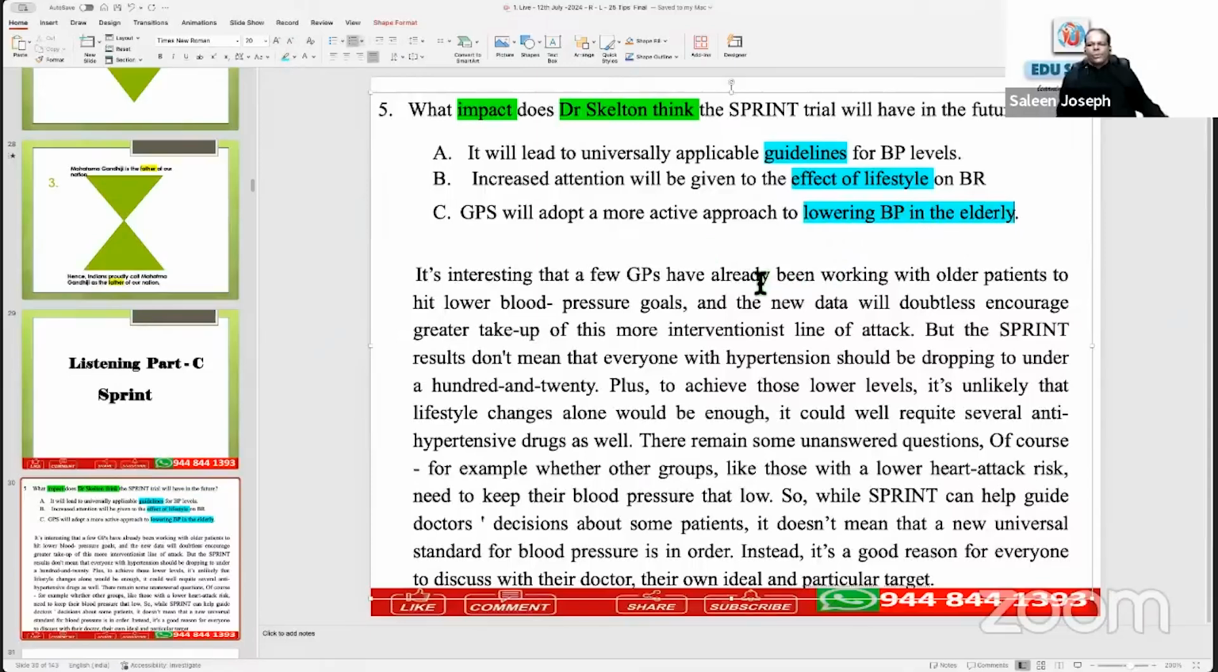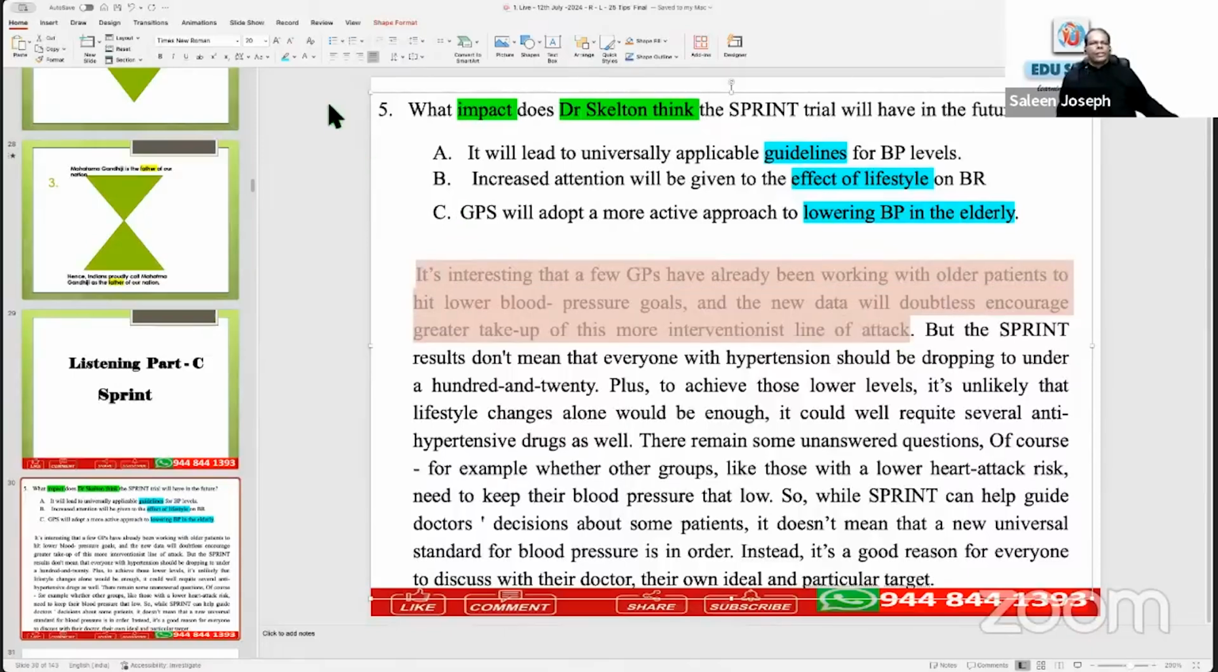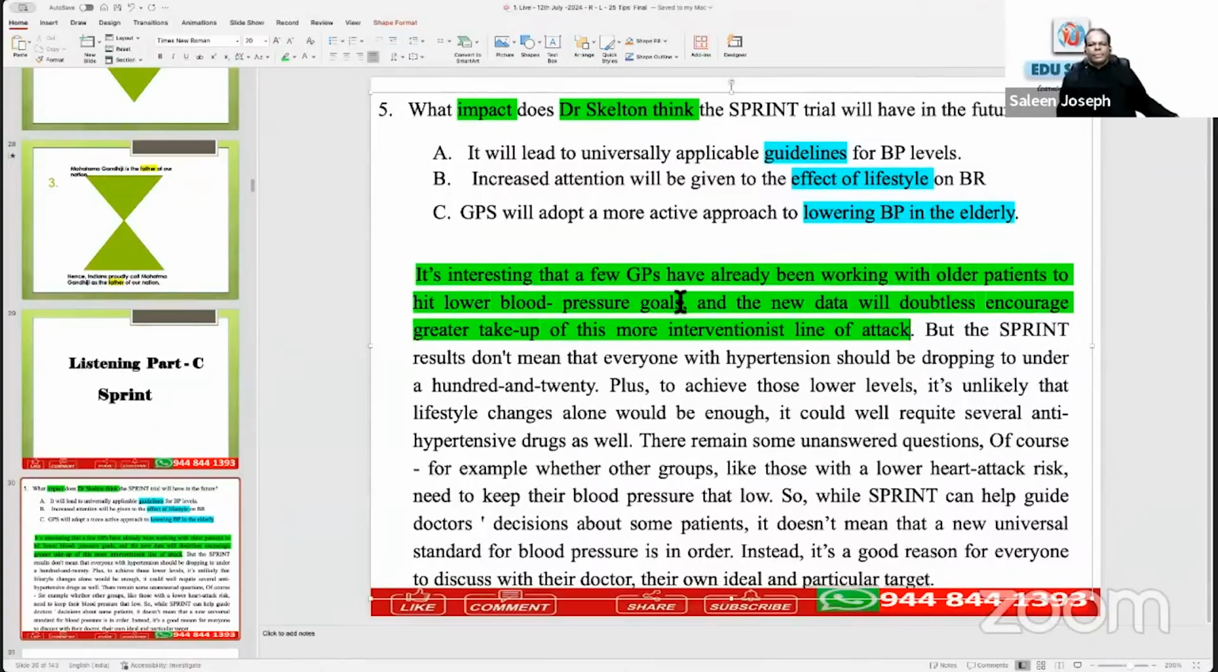In the topic sentence, do you have any similarity to any of these hedging words that we highlighted? This is the topic sentence, the first sentence. Option C, older patients. Working with older patients to hit lower goals. Older means elderly. Older patients, elderly, synonymous. Okay, GPs will adopt a more active approach. It's interesting that a few GPs have already been working.